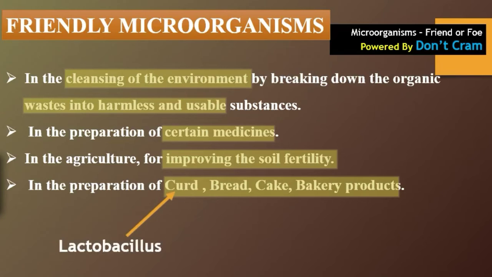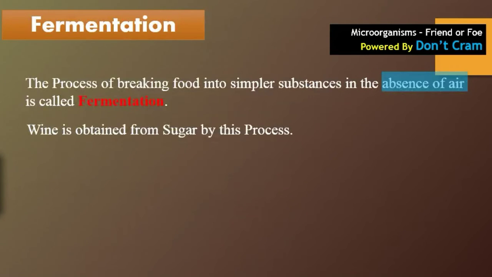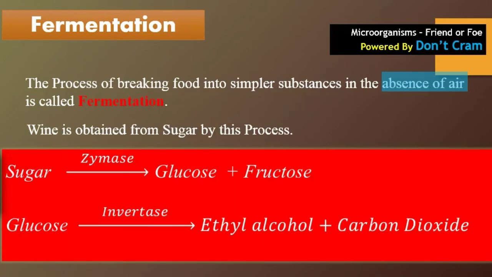As in the curd, lactobacillus is there, which helps in the preparation of curd, and converts the milk into curd. Next one, the yeast, which is also one of the microorganisms. It is used to prepare bread, cake, and bakery products. Next, the most important phenomenon, that is fermentation. The process of breaking down the food into simpler substances in the absence of air, that process is known as the fermentation process. As in industries, we are preparing wine from sugar by this process of fermentation.